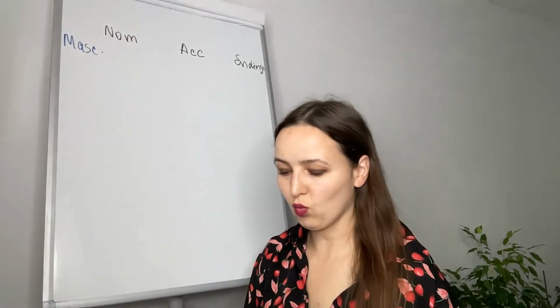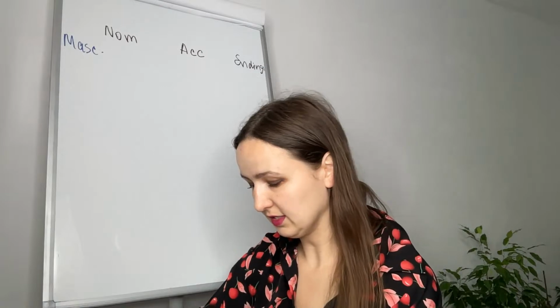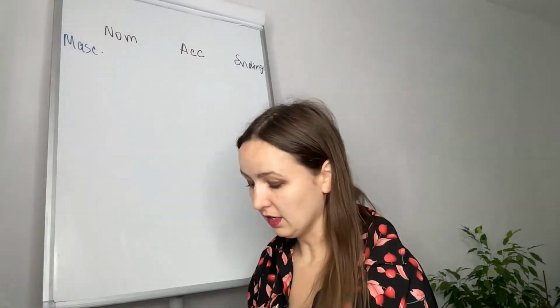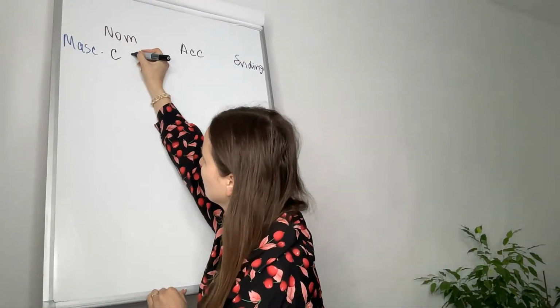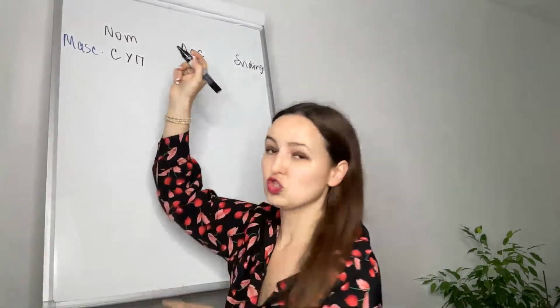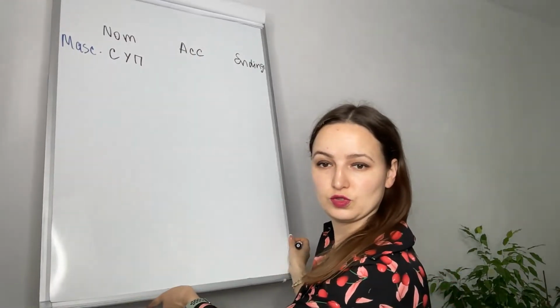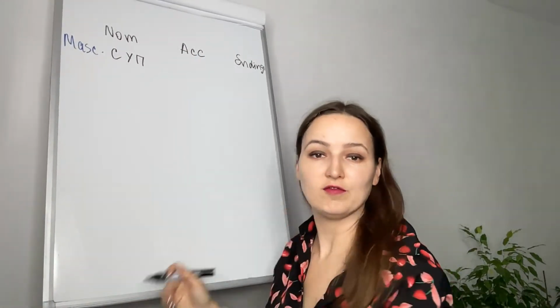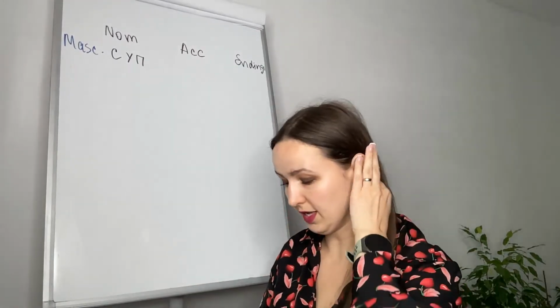Okay, and the word in nominative. Let's take the word soup, for example. Soup is a soup. On purpose, I chose some very easy words for you to be concentrated on a case.